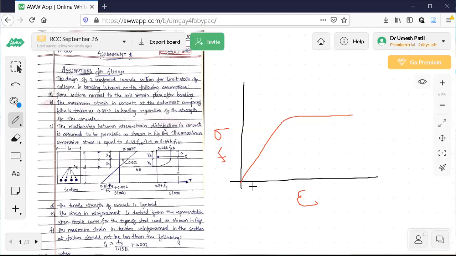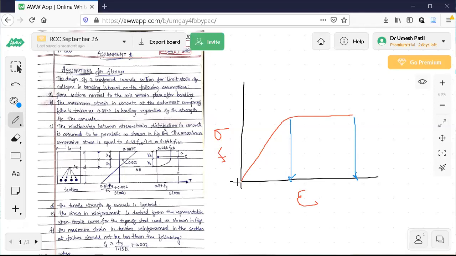This x-axis is strain values. I'll draw a vertical line at the end of this parabolic curve. When the concrete has failed in compression, corresponding to this, I'll draw one more line.